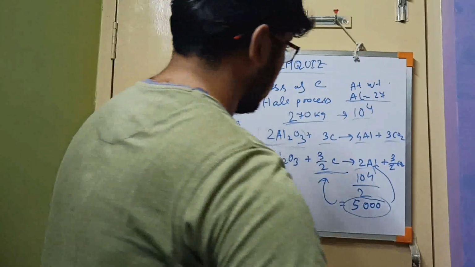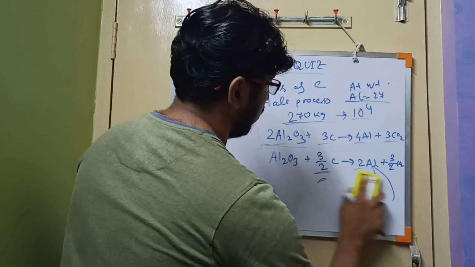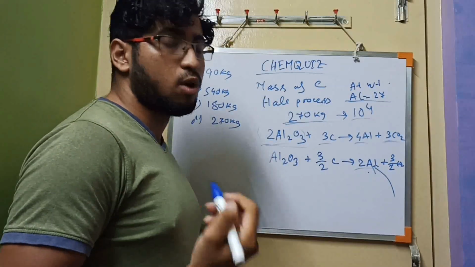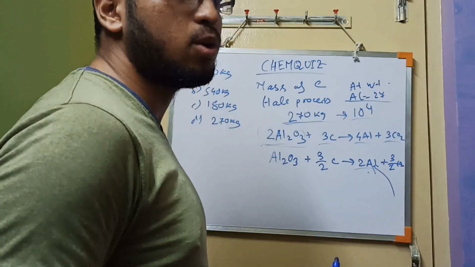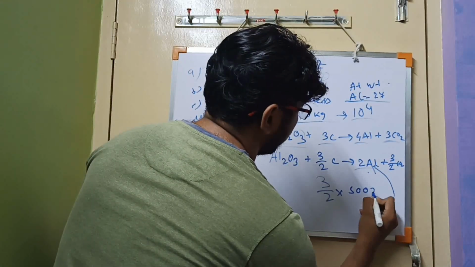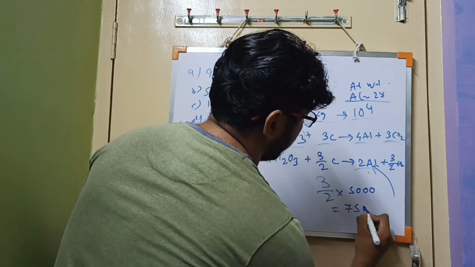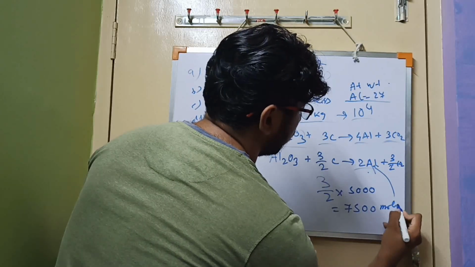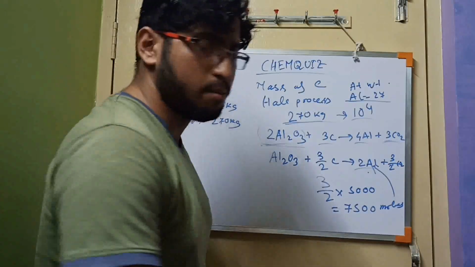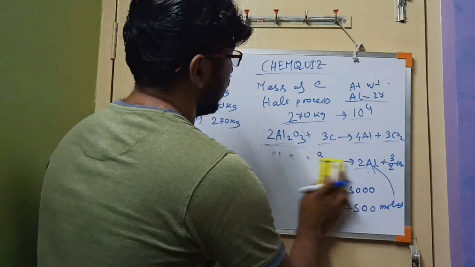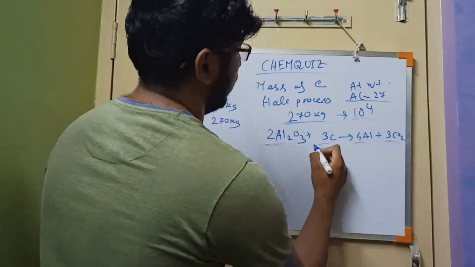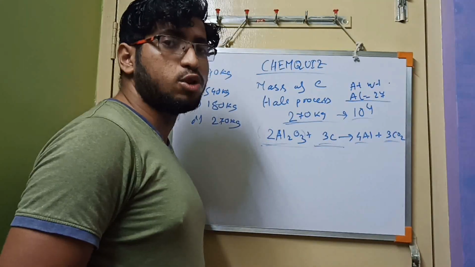So for 5000 moles of aluminium, how much carbon do we need? 3 by 2 into 5000, that will be equal to 7500 moles of carbon. This is a basic calculation. So we need 7500 moles of carbon.